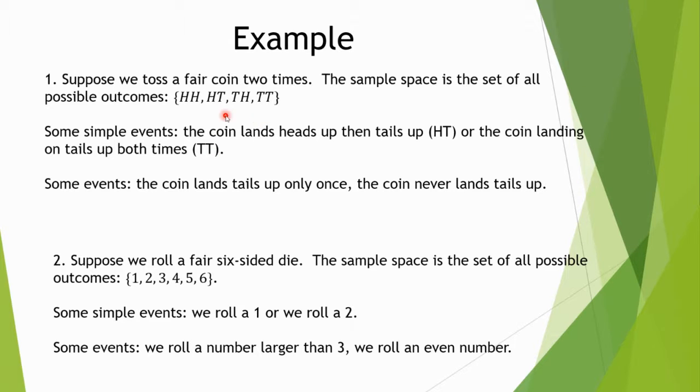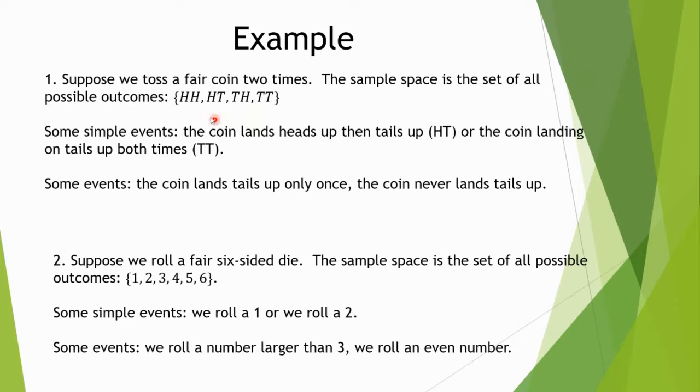So this would be the sample space. H, of course, stands for heads. T stands for tails. And this would be our sample space. So this one occurs if we have heads, then heads. Heads on the first toss, heads on the second toss. The coin lands heads up twice. We get heads, then we get tails from the coin. We get tails, then the coin lands heads. And here we get two tails, that is.